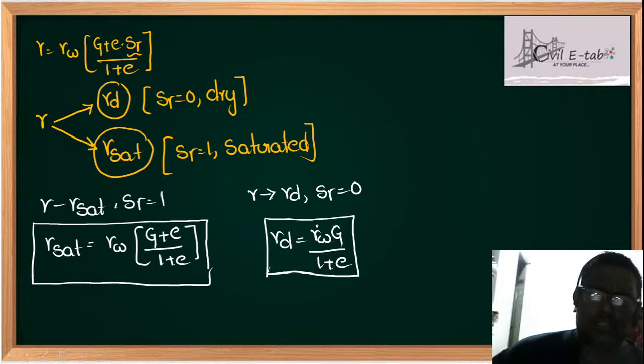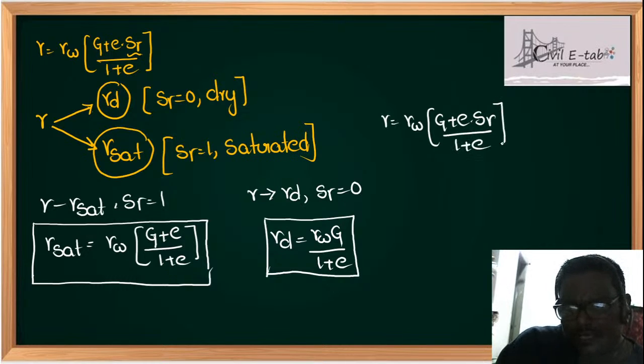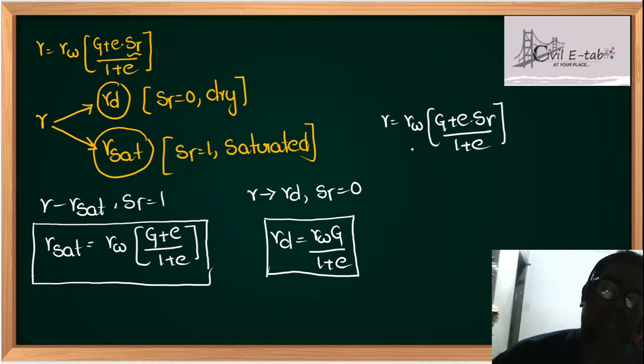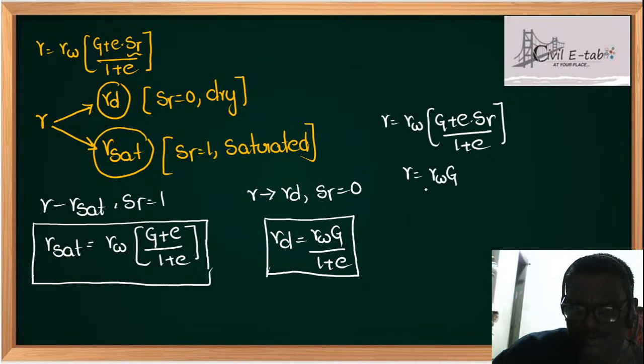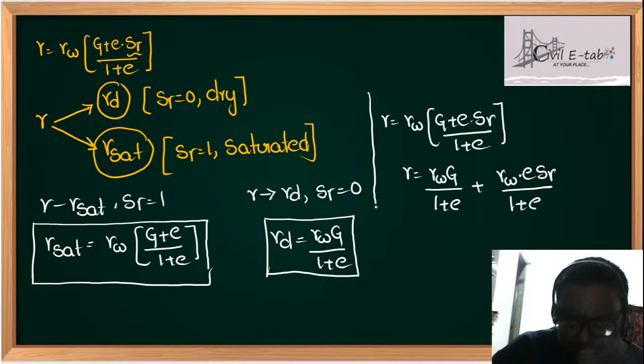Okay, and one more thing, students, some people might have asked this formula also: gamma = gamma_w (G + eS_r)/(1 + e). See, students, gamma is equal to gamma_w into (G_s + S_r e)/(1 + e). How this formula can also be written: if I separate the formula, gamma = gamma_w G/(1 + e) plus, I am just multiplying whatever there in the bracket, gamma_w e S_r/(1 + e). See, students, the continuation part will be in the next slide.